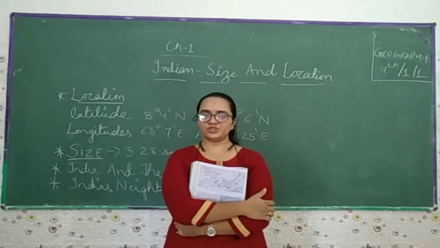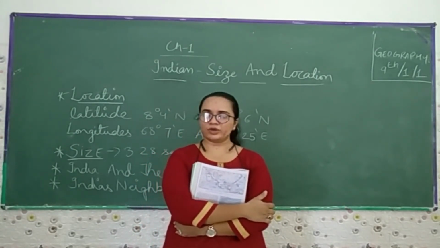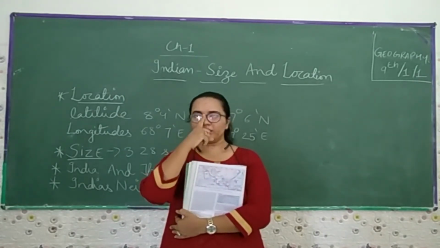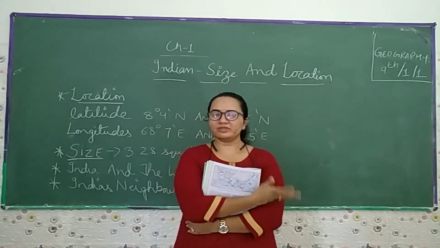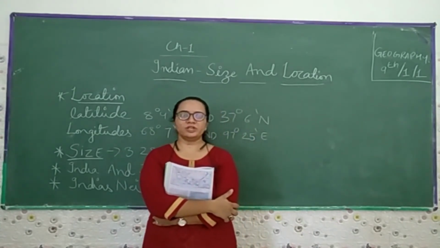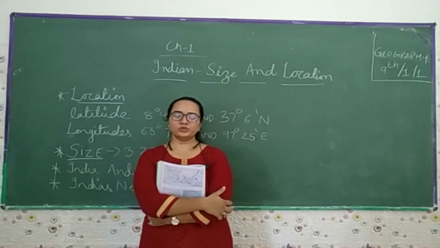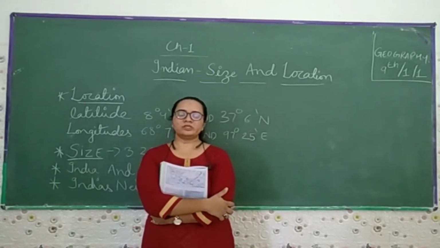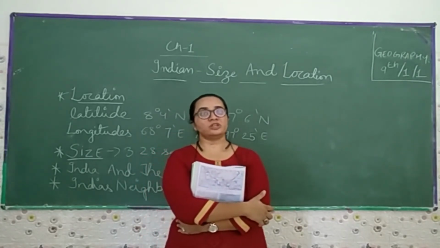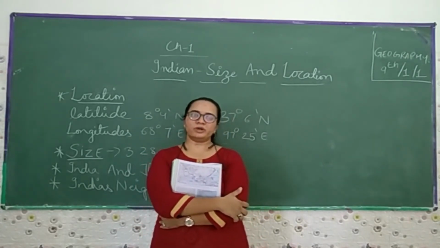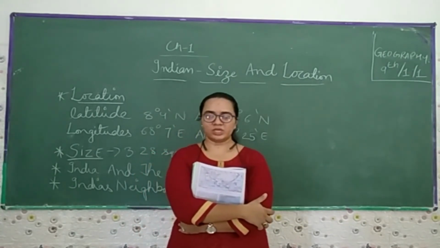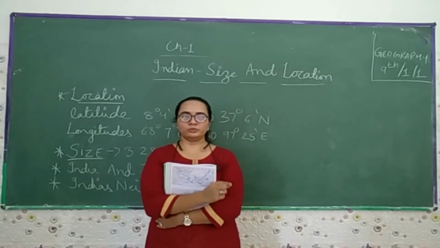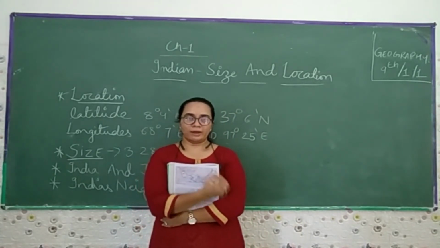Like, if you recall in chapter 1 of class 7, where you read about the environment, that we should not disturb anything, there is one definition. Or you can recall standard 8 as well, sustainable development. We have to use the natural resources and all the minerals for the present purpose, and we have to protect them for the future generations as well. We can't use a particular thing for a long time if we are using it recklessly or without thinking. One day it is going to be exhausted, it is going to be empty from this planet.